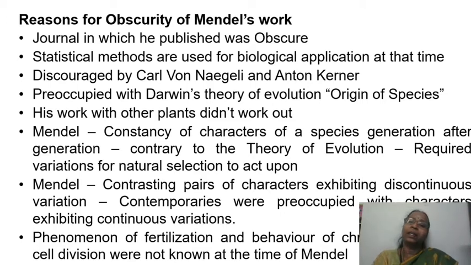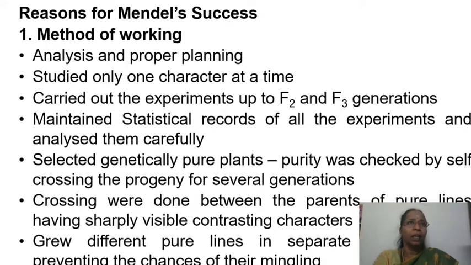Okay, and the process of fertilization and the behavior of chromosomes at the time of cell division were not known at the time when Mendel started his work. And coming to the reasons for Mendel's success, the first and foremost being the method of working. He analyzed the problem which he had taken up and planned the work properly, and he did not concentrate on so many characters at a time like other biologists had done. He studied only one character at a time, and he proceeded only up to the F3 generation.